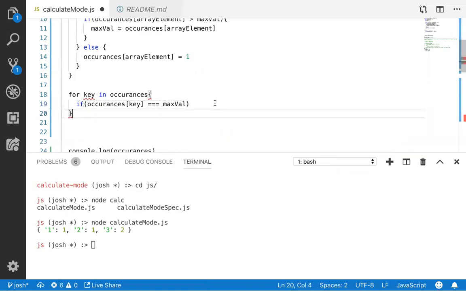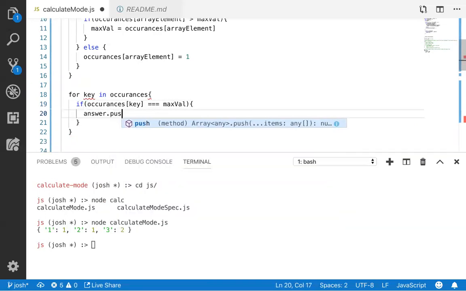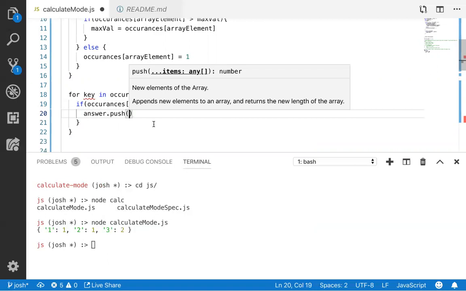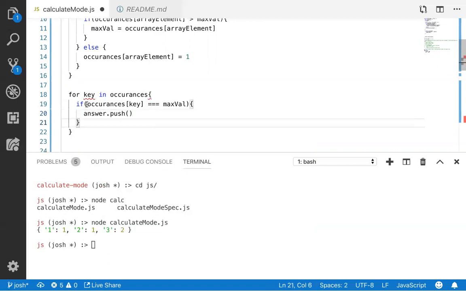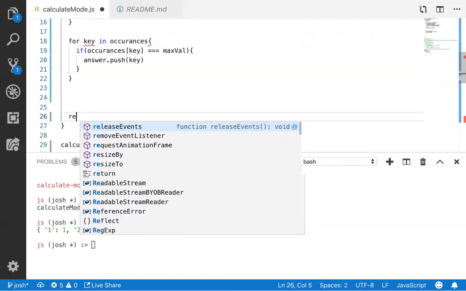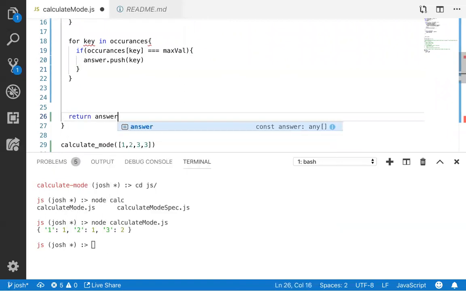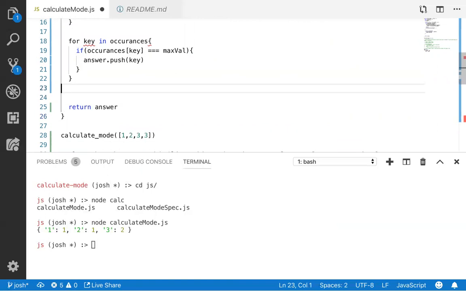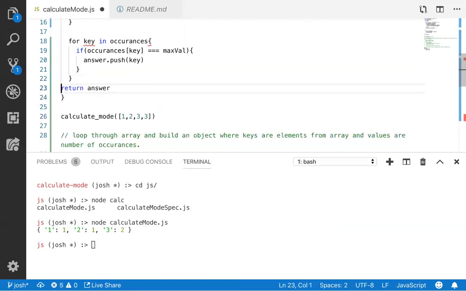Yep. Answer dot push the key. Cool. And then down here, return answer. Can you scroll up real quick on the code to the loop?